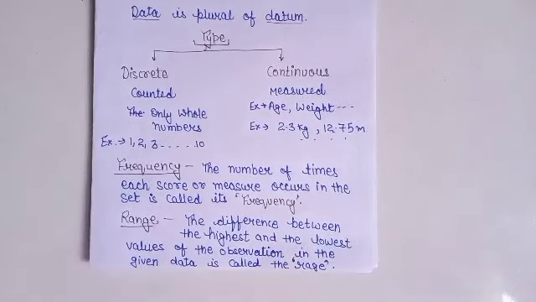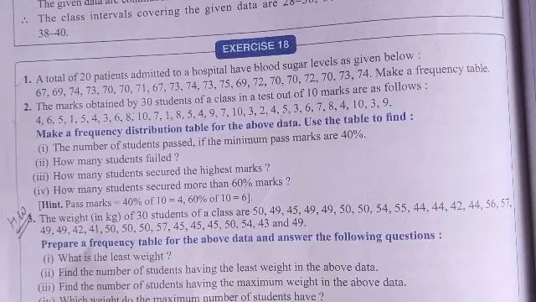So data is the raw information which we collect. Data is the plural form. Its singular form is datum. Data can be discrete or continuous. Discrete means countable. Continuous means which we measure. Frequency is the number of times any value or any score occurs. Range is the difference between the highest observation and the lowest observation. Now let's start exercise 18.